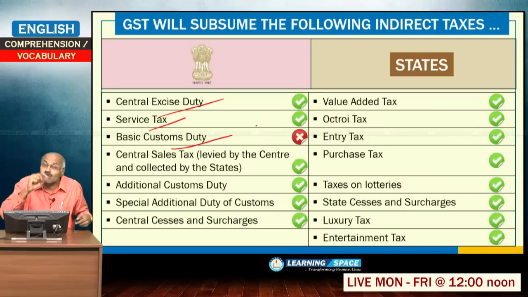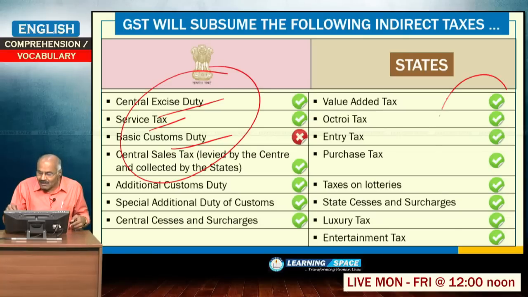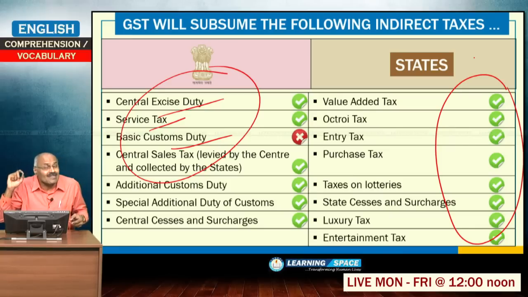These are all imposed by the center, and state governments impose several taxes like entry tax, octroi duty, taxes on lotteries, luxury tax, entertainment tax, and local bodies are also given taxation powers on certain aspects. Here the indirect taxes of center and states will be subsumed, and in future we will have goods and services tax.